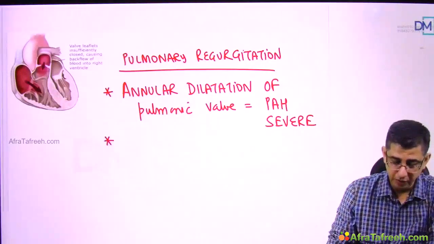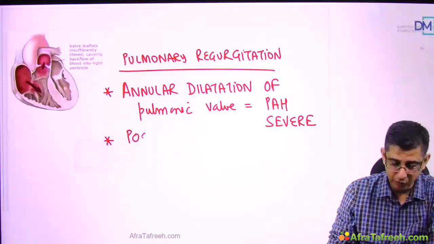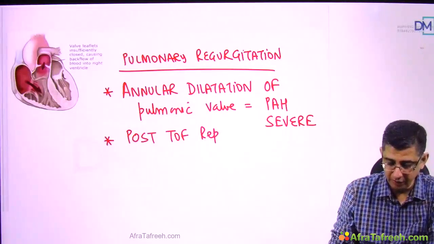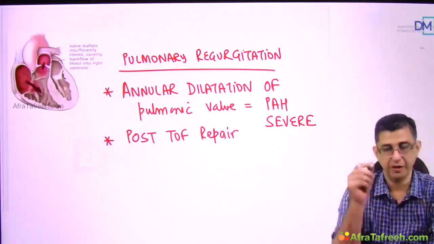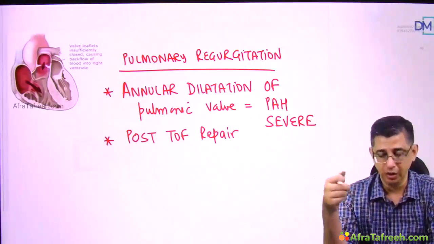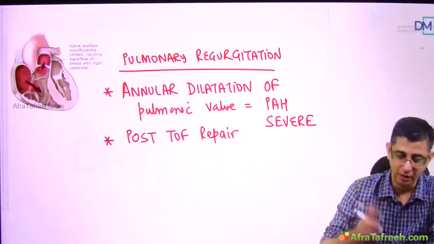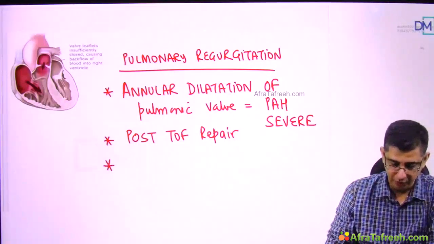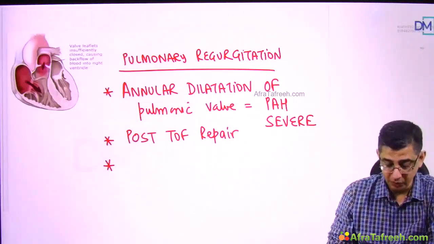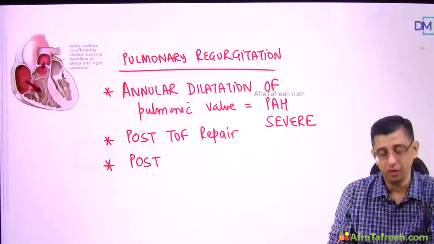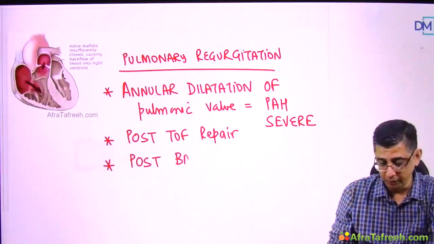The second important cause can be in children post tetralogy of Fallot repair. You see, in tetralogy of Fallot, there are 4 defects, and one of the primary defects is subpulmonic stenosis. So, over enthusiastic repair can contribute to PR in the patient. The same explanation can also be given for patients who have undergone a balloon valvotomy for pulmonic stenosis.